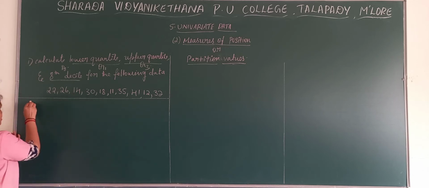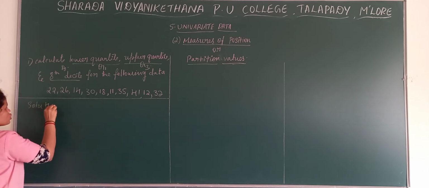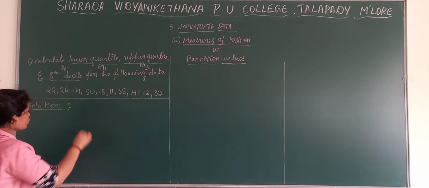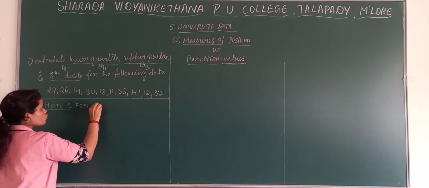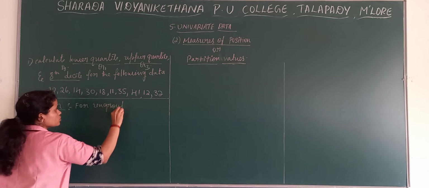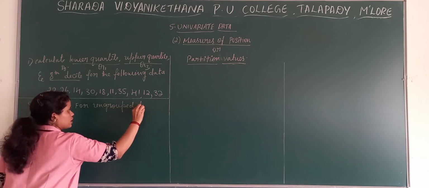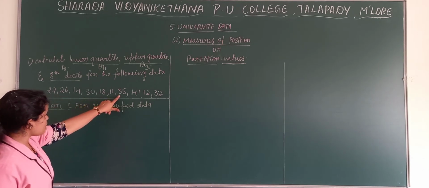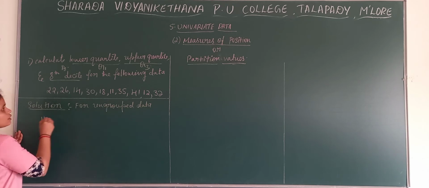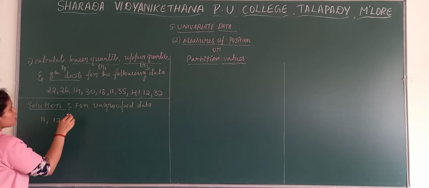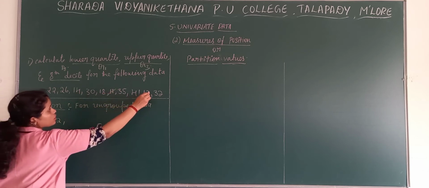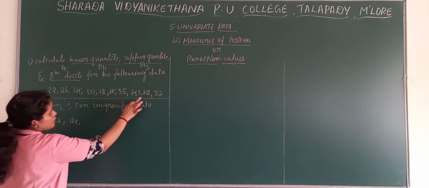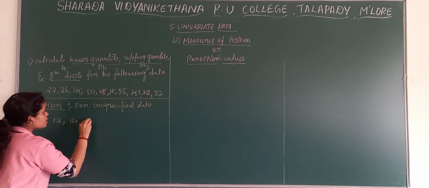Now we will directly move to the solution here. When we get ungrouped data, firstly we need to arrange it in order. Arrange the data in order. When you observe this data, the lowest value is 11, then comes 12. After that, 14. Then the next lowest value is 18.